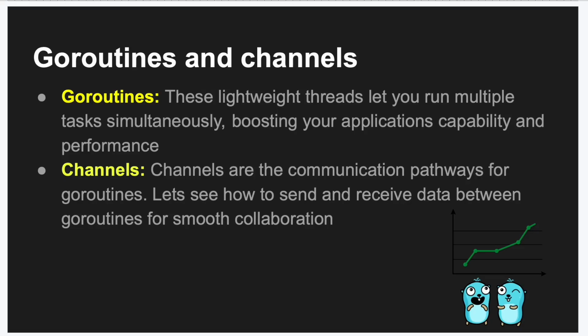So Go routines. These are lightweight threads. They let you perform multiple tasks simultaneously, and they allow us to boost our application's capability and performance. One thing you'll likely run into, especially if you're dealing with millions to trillions of transactions, is sleeping CPUs. It happens, right? You have a process that's waiting on disk IO from here, disk IO from there. It's waiting for an API service over here, over there. If you can make things concurrent, you can process things at a much faster rate. So that's why I prefer Go routines.